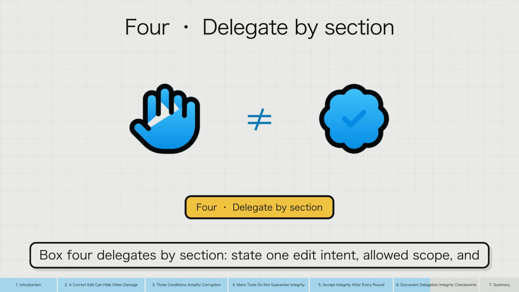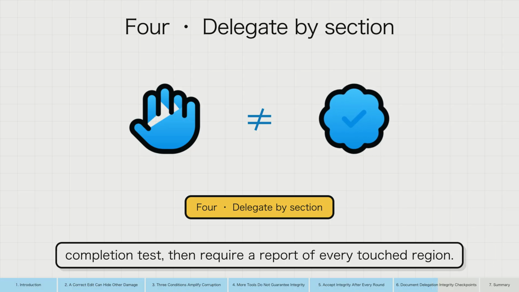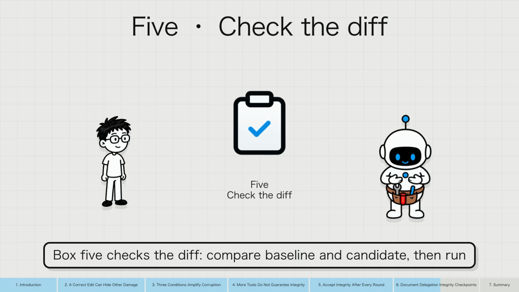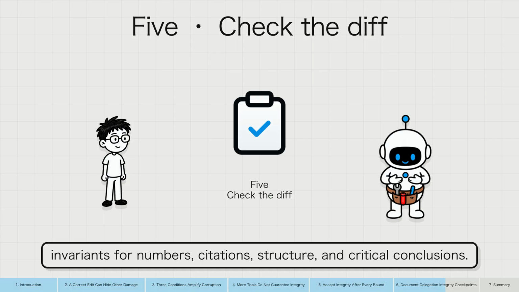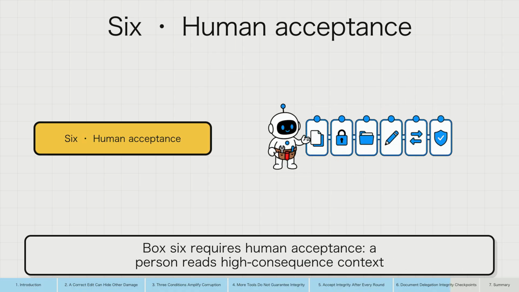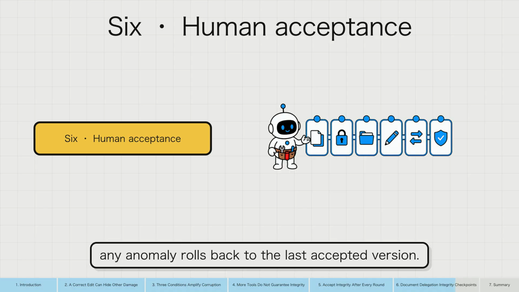Box 4 delegates by section: state one edit intent, allowed scope, and completion test, then require a report of every touched region. Box 5 checks the diff: compare baseline and candidate, then run invariants for numbers, citations, structure, and critical conclusions. Box 6 requires human acceptance. A person reads high-consequence context and approves the result. Any anomaly rolls back to the last accepted version.